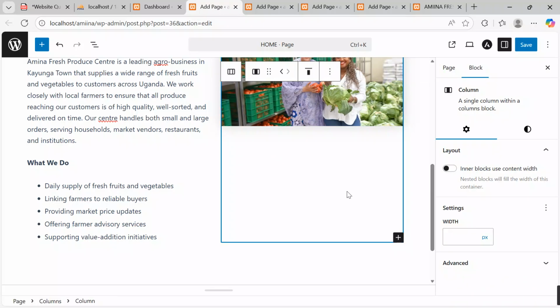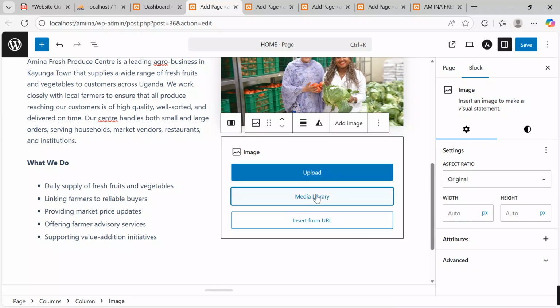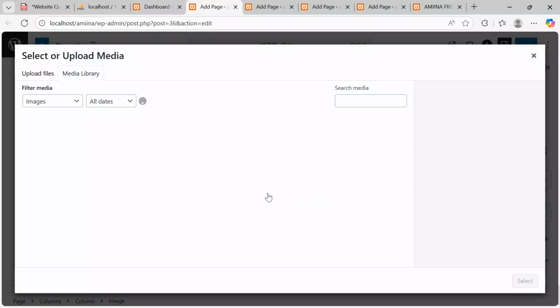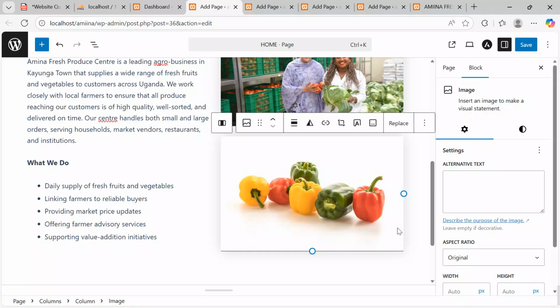I say maybe I want to insert another image in this space. Click on this add block button. I say I want to add an image. Click onto image, media library. Let's take something like this. Yes, let's click select, and then we'll put it here.